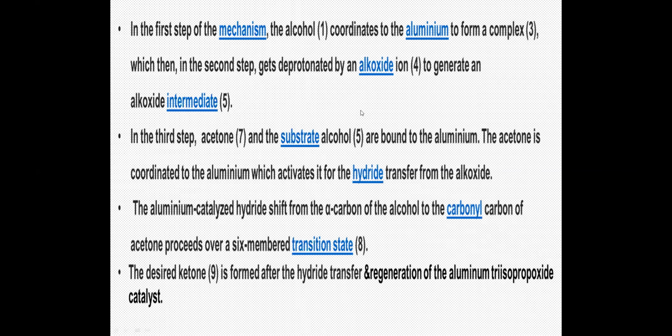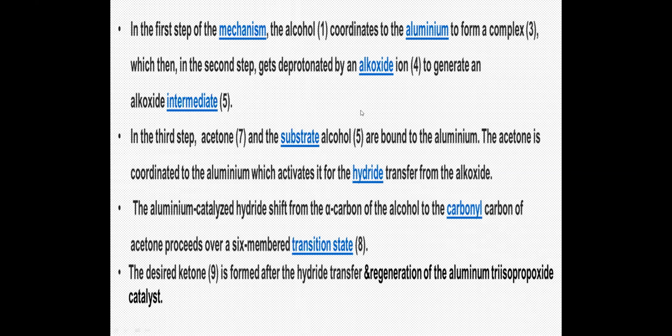And in doing so, the aluminum activates it to give a hydride transfer from your alkoxide. There is a hydride which is alpha to your carbon. So from your carbinol, there is a hydride transfer to the carbonyl of your acetone, in the 6-member transition state. Once the hydride transfer is completed, in the presence of water, it breaks open to give you aluminum triisopropoxide back and your desired ketone.